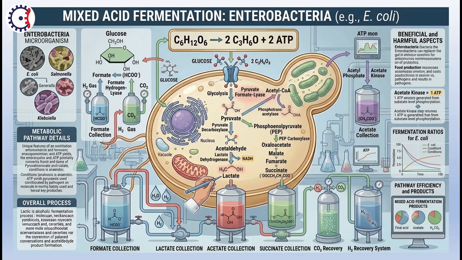It is the first step, a single chain. But in the second chain, shown by the green arrow, pyruvate gets converted into phosphoenolpyruvate, and then phosphoenolpyruvate gets converted into oxaloacetate. It is because of the PEP carboxylase enzyme. After this, oxaloacetate is converted into malate, malate into fumarate, and fumarate into succinate.